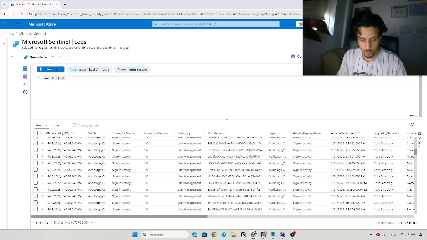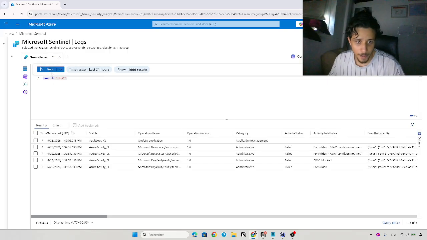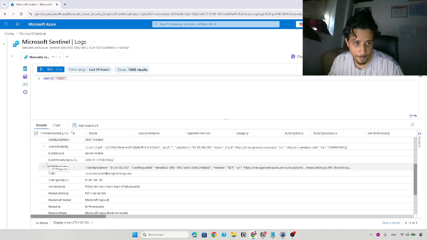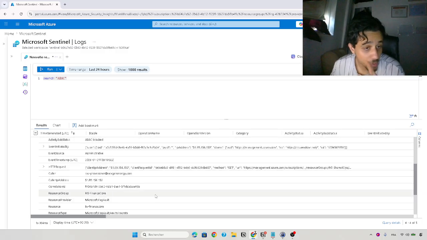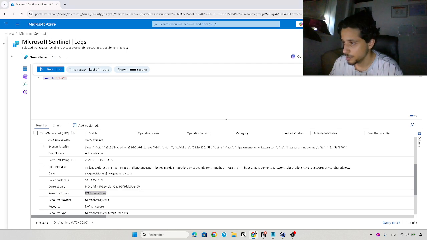So we're gonna start simply and search for ABAC to see if we can find something. Yeah, here we have ABAC blocked. We have this resource group that is blocked.